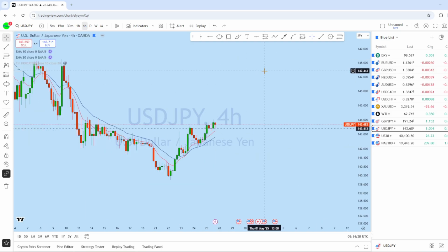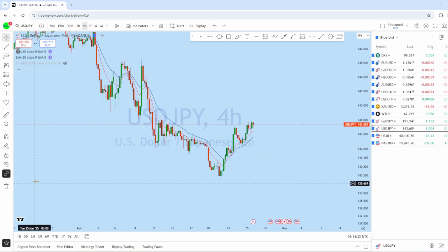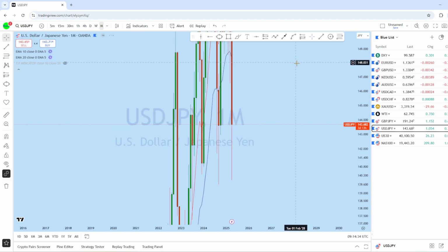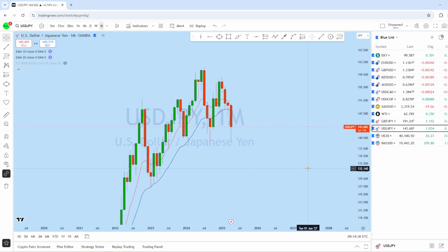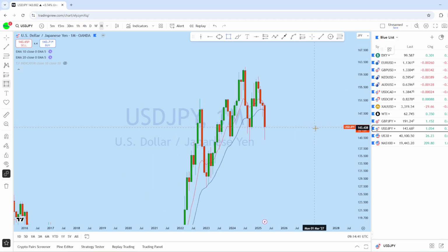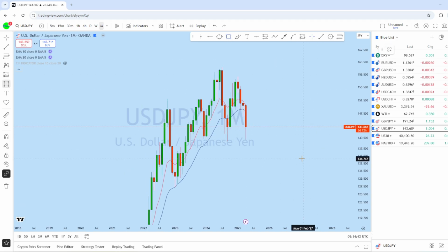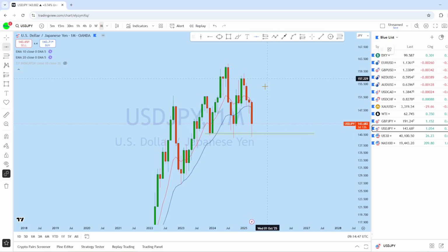Now let's look at dollar yen. Let's see what kind of trading opportunity we may have in this instrument. Looking at the monthly chart on dollar yen, we can see that from the monthly, the price has tested this support here on dollar yen, and we can see the weakness on the dollar, and still we could see a movement on dollar yen, as this is an important support here. This is the monthly candlestick pattern.